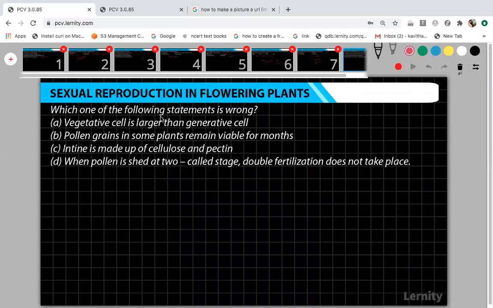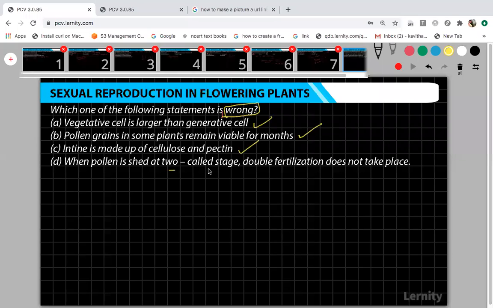Yeah. Now listen to this question and pick out the wrong statement. You have to find out the wrong statement, not the correct statement. Which one of the following is wrong? The first one: the vegetative cell is larger than the generative cell. Correct or not? It is larger than the generative cell, right? Pollen grains in some plants remain viable for months. Yes, some pollen grains are viable for years, some for months also. Intine is made up of cellulose and pectin. Yeah, it is called the pectocellulose layer.